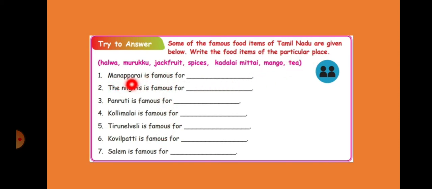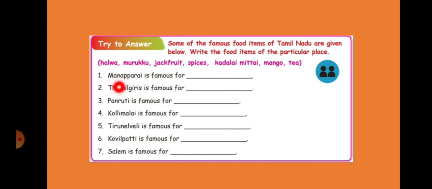See, Manapparai is famous for dash. Nilgiris is famous for dash. Panruti is famous for dash. Kollimalai is famous for dash. Tirunelveli is famous for dash. Kovilpatti is famous for dash. Salem is famous for dash. See, here are the options: halwa, muruku, jackfruit, spices, kadalai mittai, mango and tea. You have to fill in the correct options by selecting from these.